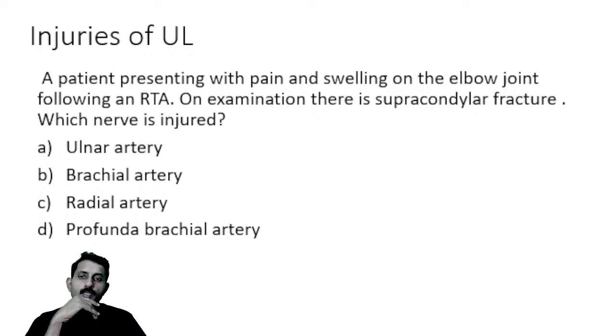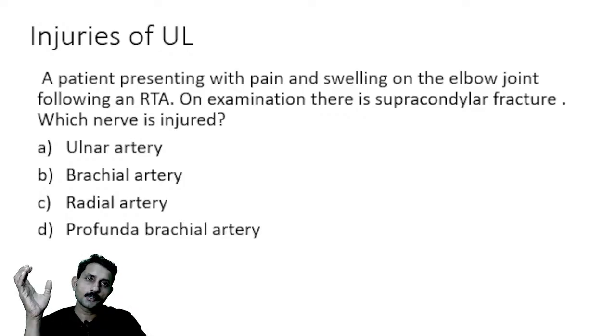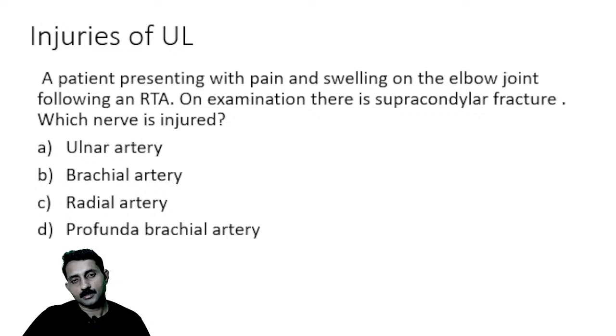Okay. Now a patient is presenting with pain and swelling in the elbow joint. Injuries of the upper limb is a commonly asked topic. The question can be related to the case and you just observe where the person is having pain, and then sometimes they will give you the diagnosis, sometimes an X-ray can be given, X-ray of supracondylar fracture, X-ray of surgical neck fracture. Now all these questions can be learned by this diagram.